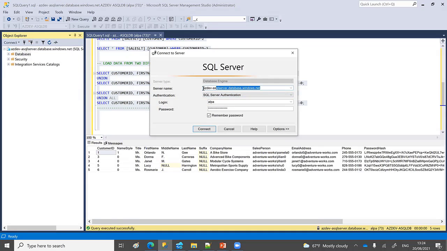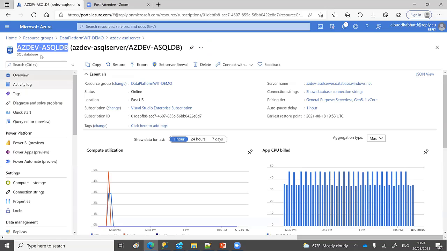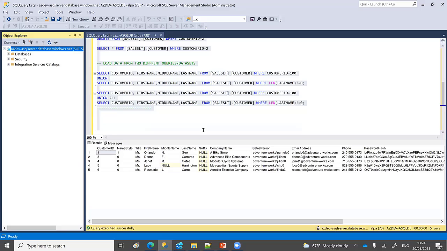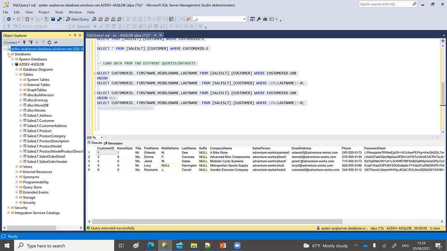Again, you will get the server name in the same place which I showed you earlier, in the database overview. You just copy it and paste it here, and then this is the login information which we created while creating the database server. Once we click here, it will connect for us. See, these are my Azure SQL Server databases which we created earlier, and now I can access them on my local machine through SSMS.